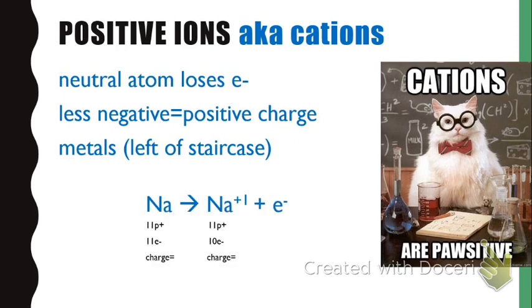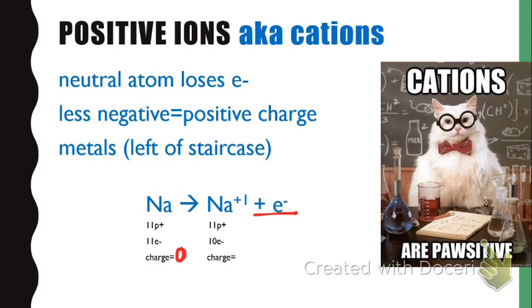Now, a little reaction showing the ionization of sodium, helping you see where this charge comes from. We have sodium before the reaction, before the arrow, with 11 protons and 11 electrons. Like we said, it's neutral, and 11 minus 11 gives us a charge of 0. After it's been ionized, you see this electron comes off. We actually don't have minus signs in our chemical reactions.